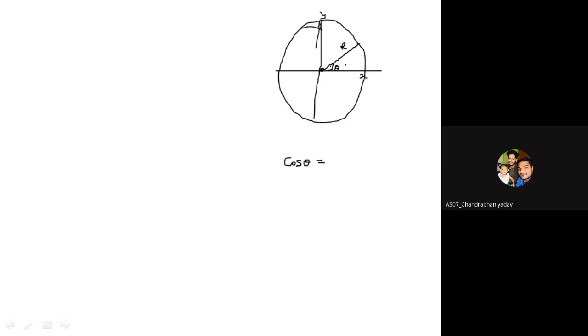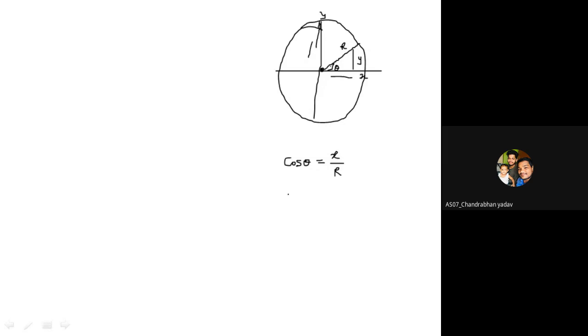Cos theta is nothing but, this is your x axis, this is your y axis. So let us say this is y, and this is x. So what is the cos theta? It is nothing but x upon r. That is the near side of the angle divided by the diagonal, that is the radius.